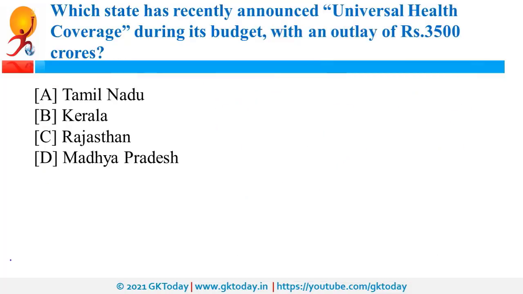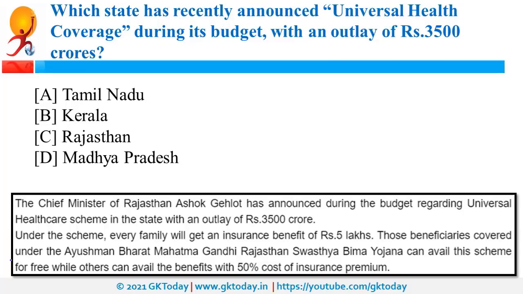Which state has recently announced universal health coverage during its budget with an outlay of 3500 crores? So what is the meaning of this term universal health coverage? It means everyone in the state will be provided health services. Universal means this scheme is for everyone. So recently this was announced by Rajasthan government. Under this scheme, every family will get insurance benefit of 5 lakh rupees. Now there is one more scheme by the government and it is Ayushman Bharat Mahatma Gandhi Rajasthan Swasthya Bima Yojana. So it is a health insurance scheme.